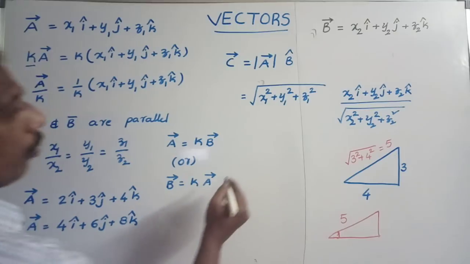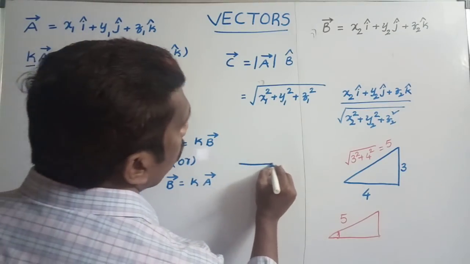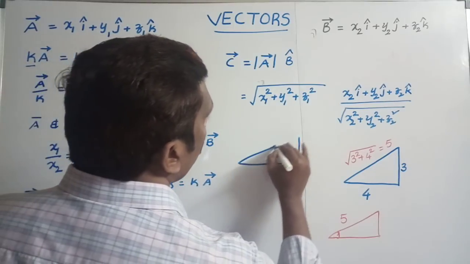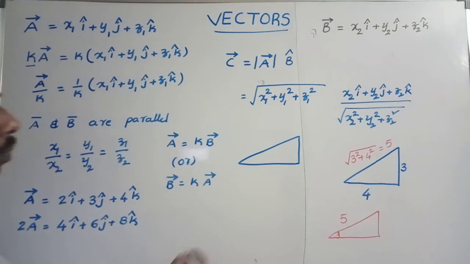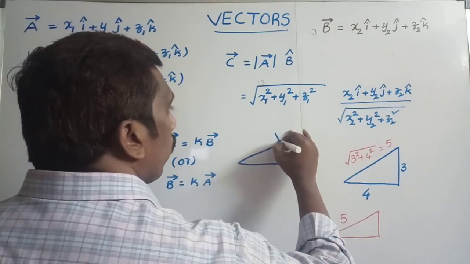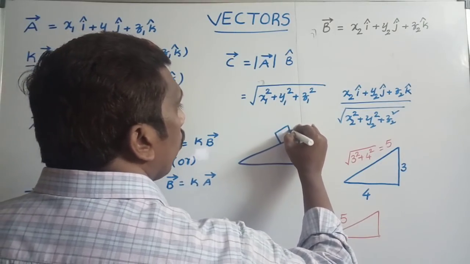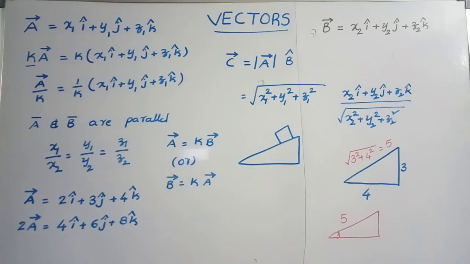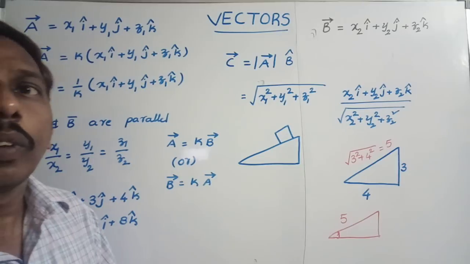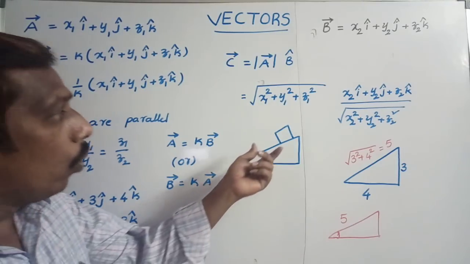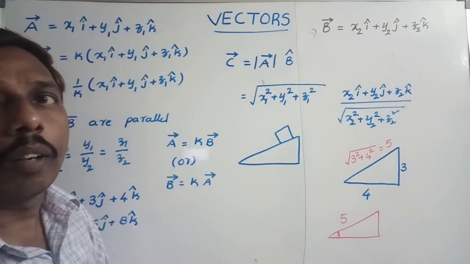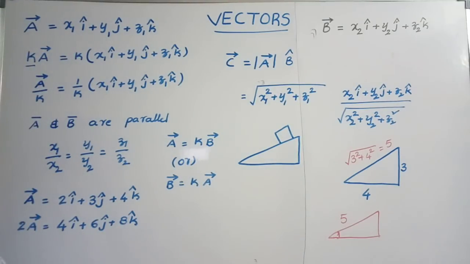For example, one object is placed on an inclined plane like this. As the angle of inclination increases, this object slides down. Why is it sliding down? According to Newton's laws, if no external force acts on the body, it continues to be at rest or in a state of uniform motion.